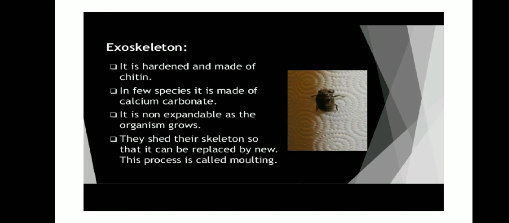Okay, all these organisms, that is Arthropoda, have got a special exoskeleton, and in a few species this exoskeleton is made up of calcium carbonate. It is non-expandable. As the organism grows, they shed their skeleton so that it can be replaced by the new one. This process is called molting.